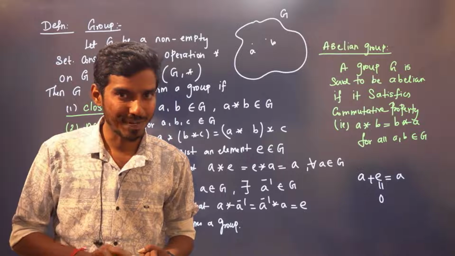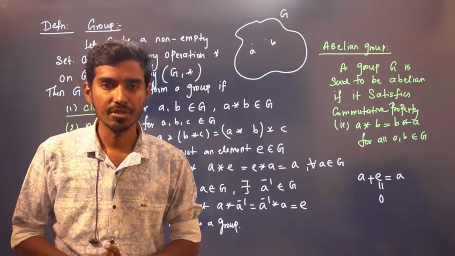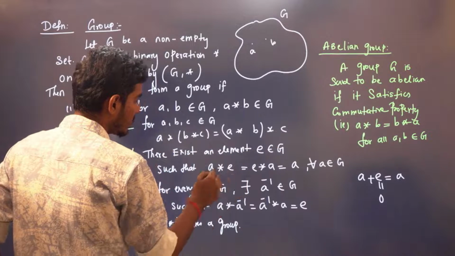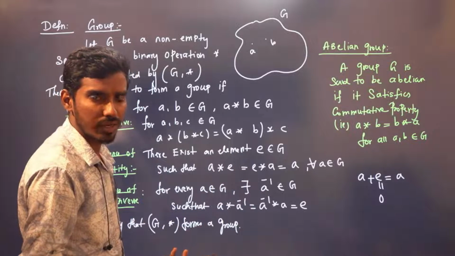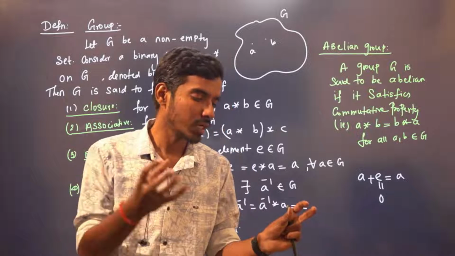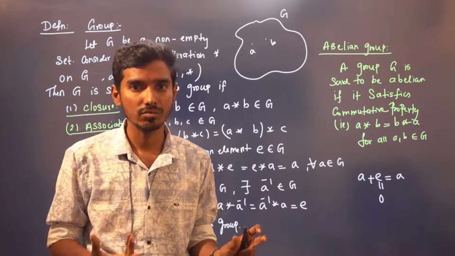So whenever my binary operation is plus, with respect to usual addition, your identity element is always 0, because there exists an element E in G, with A plus E equal to A. That means E has to be 0, right? There is no other element. If you have an element A, you should add one element to get A again. That element has to be 0, right?